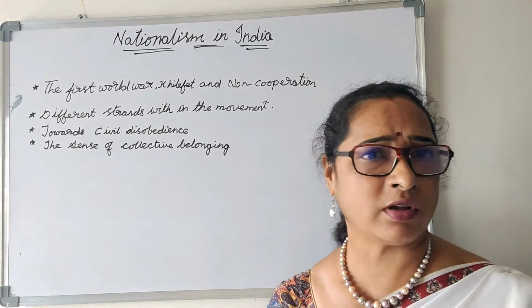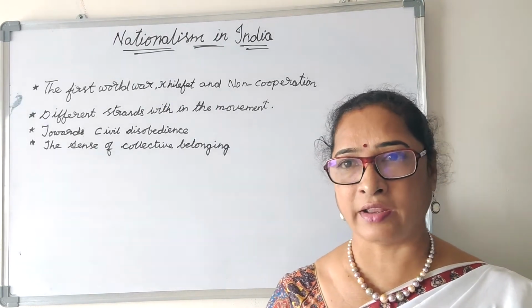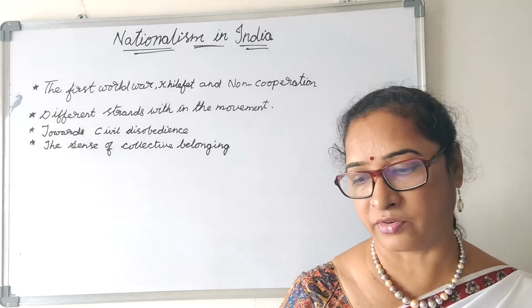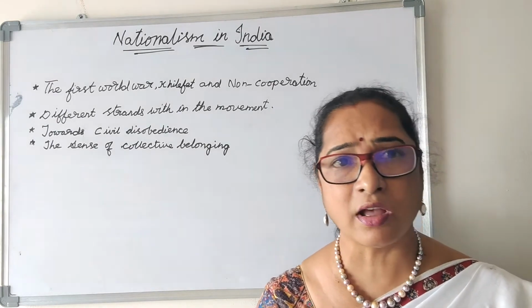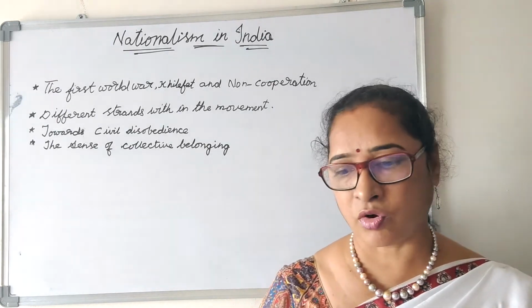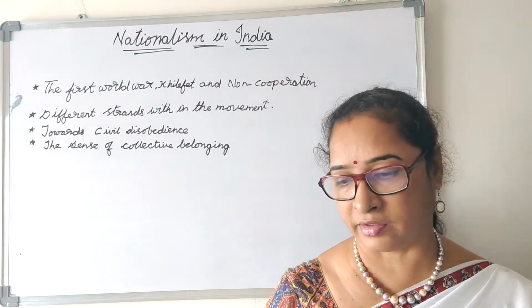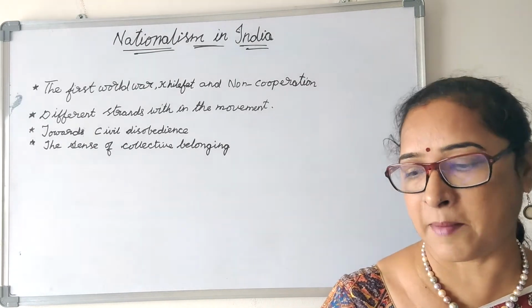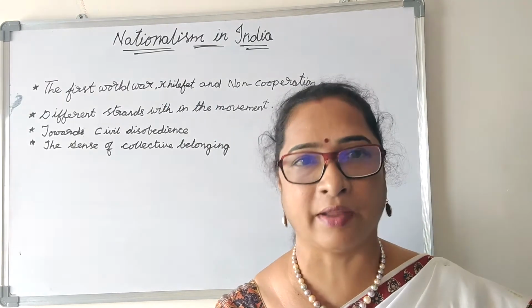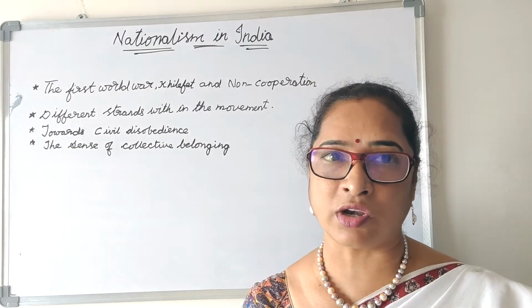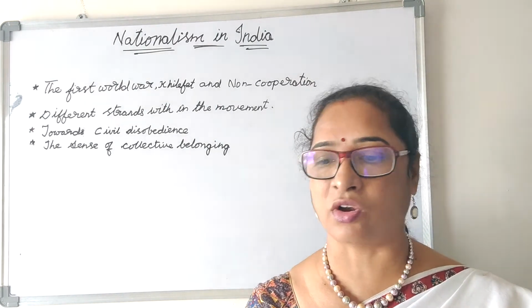He walked 240 miles for 24 days, and on 6th April he reached Dandi, violated the salt rules and prepared the salt there.